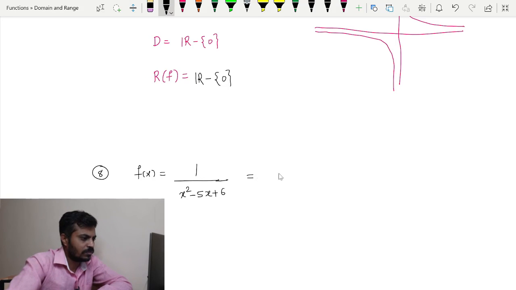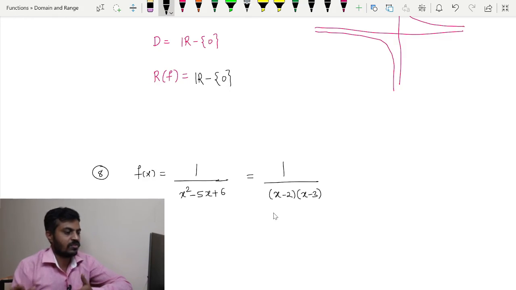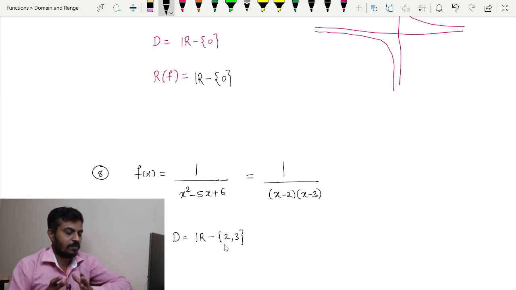If you explore it a bit, the denominator can be written as the product of two linear polynomials, that is x minus 2 multiplied by x minus 3. It is pretty easy to understand that the domain of the function is going to be R minus the set 2, 3, because for the points 2 and 3 the image we get is not well defined. So this is our domain.